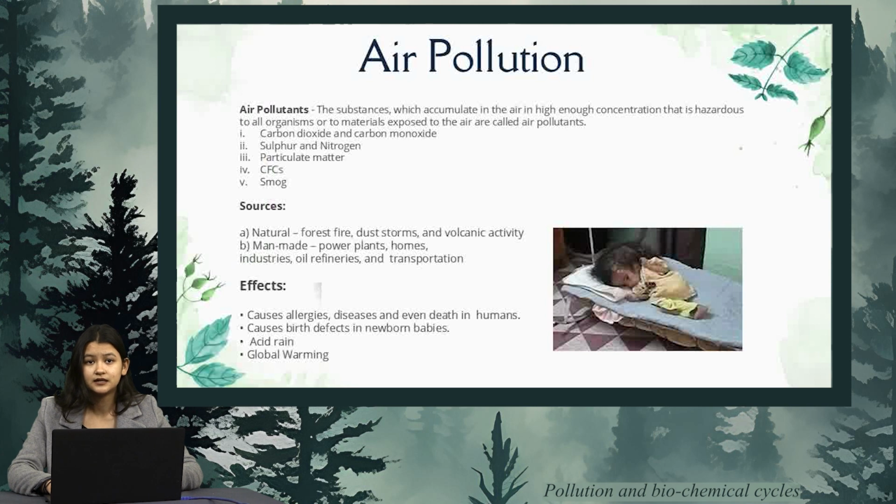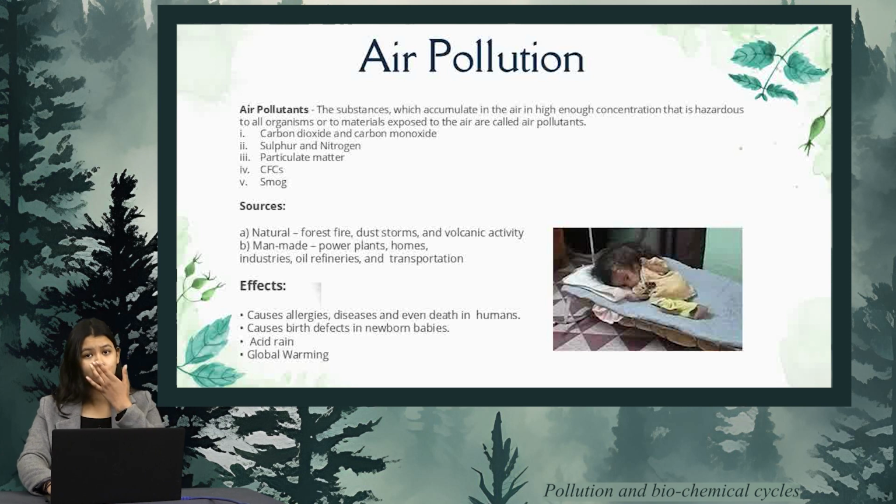And the sources are natural and man-made. If we talk about the natural sources, then we have forest fire, dust storm, and volcanic activity. And if we talk about man-made sources, then we have power plants, homes, industry, oil refineries, etc. If we talk about the effects of air pollution, it causes allergy, diseases, and even deaths in humans. The other effect is that it causes birth defects in newborn babies, and one of the very prominent examples is Hiroshima, Nagasaki. The other examples are acid rain and global warming.